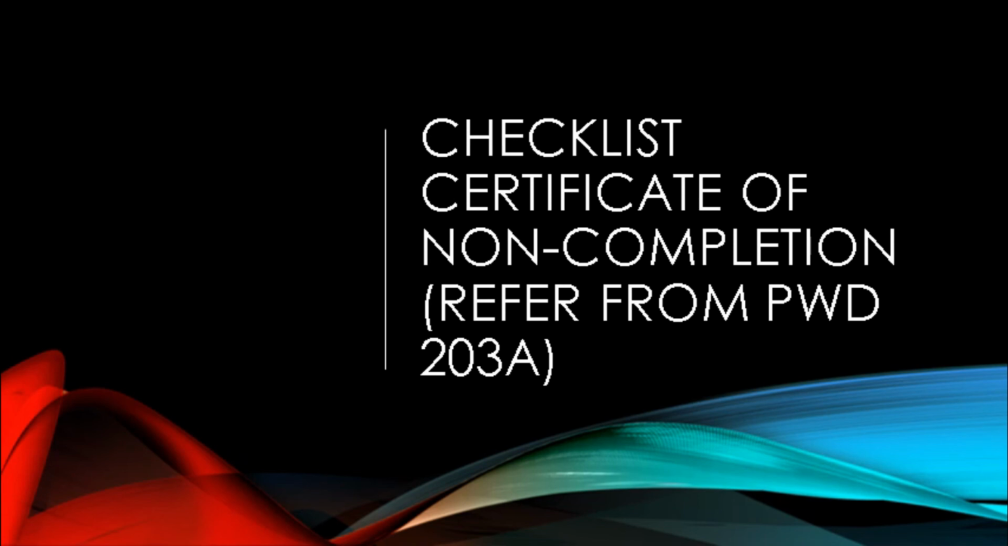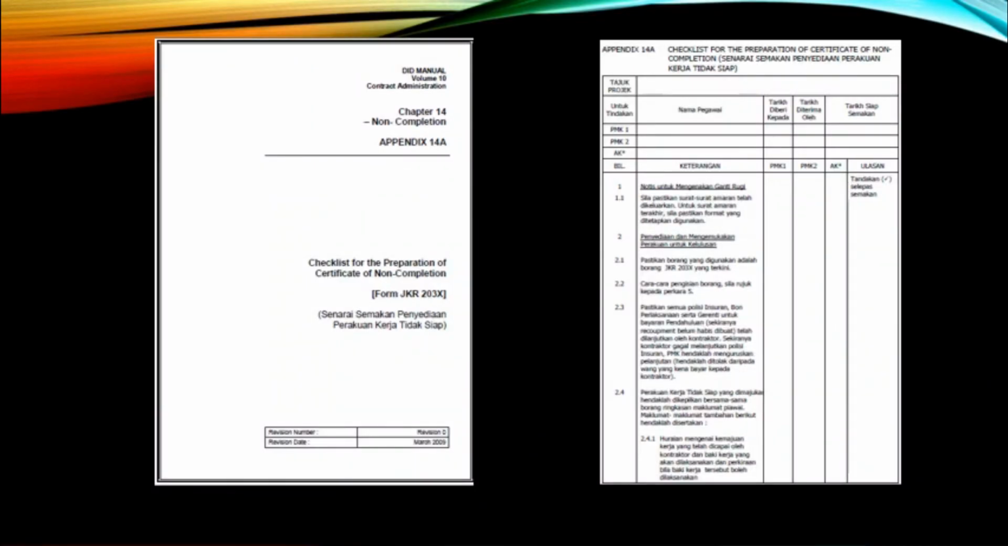Checklist: Certificate of Non-Completion. Refer to PWD 203A. This is the appendix.